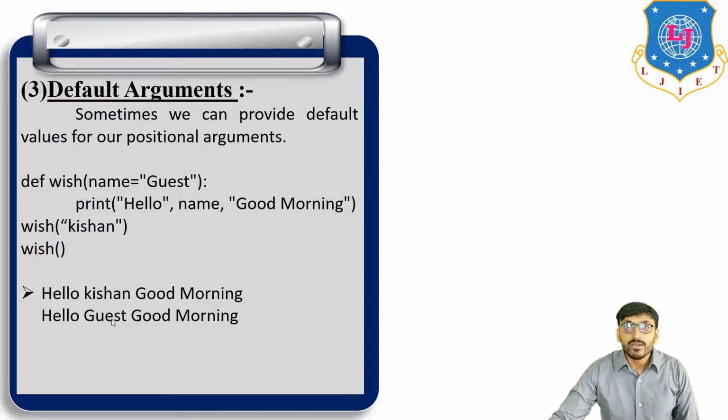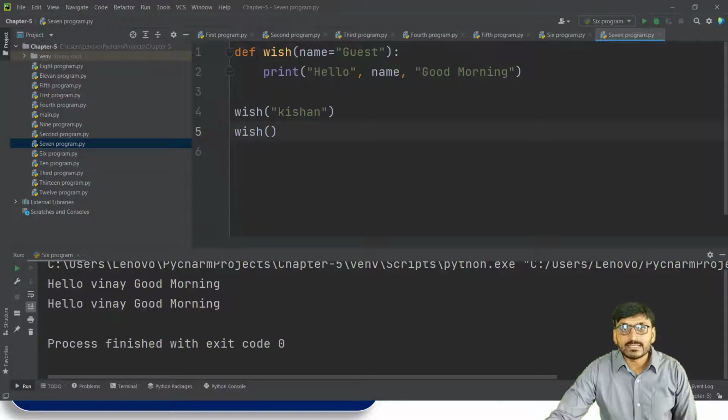Now the same program we run in PyCharm. Same program, def wish with name is equal to guest, then print hello name good morning. At the time of function calling, first we provide the value name is equal to Kishan, and the second time we do not provide the value of name. If we run this program, we get the output hello Kishan good morning, and in the second, hello guest good morning. Guest is the default value.